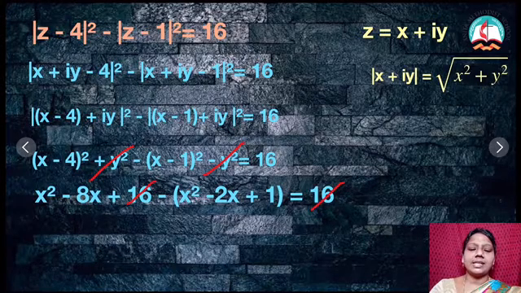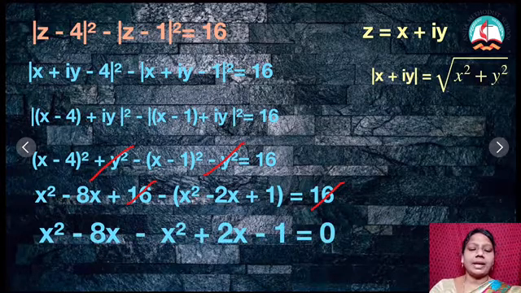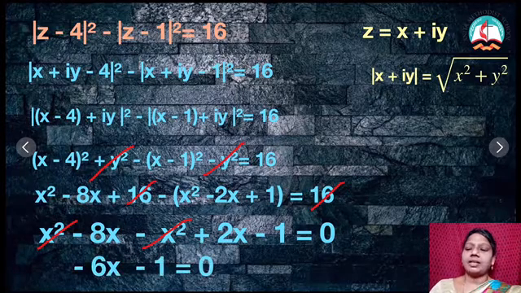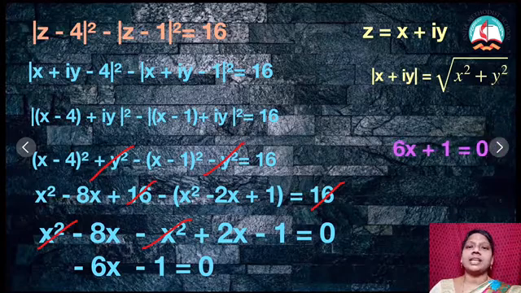Now, I am taking this negative inside. If I am taking that negative inside, x square minus 8x minus x square plus 2x minus 1 is equal to 0. So, from this I can cancel this x square and minus x square. So, what will be left out? Minus 8x plus 2x, that is minus 6x minus 1 equal to 0. I am taking the negative off, therefore it becomes 6x plus 1 is equal to 0. So, this is the simplification for this problem.